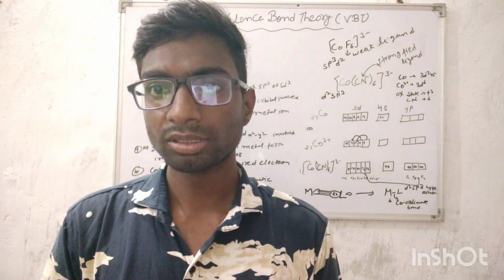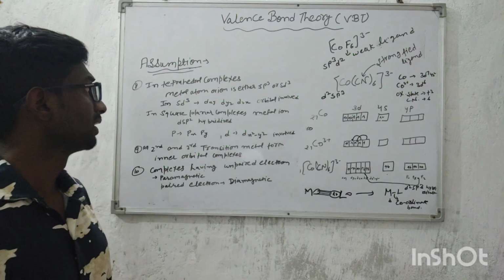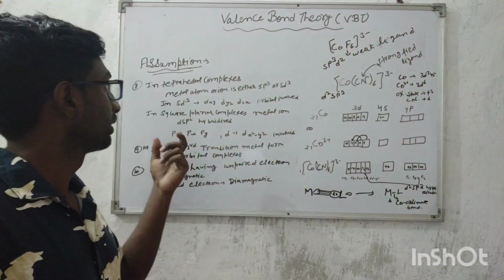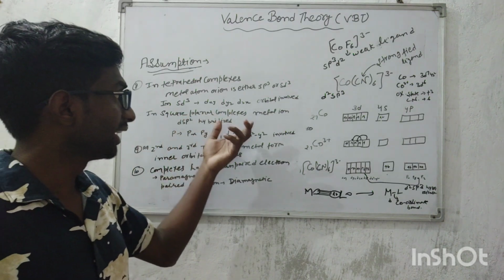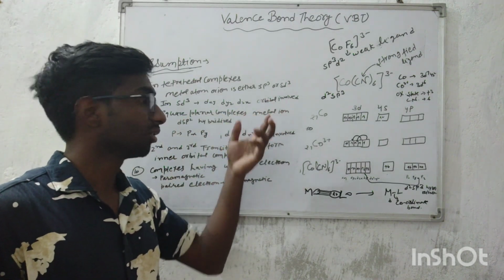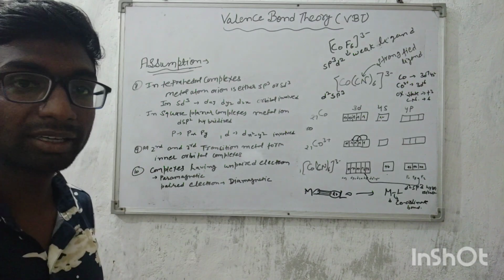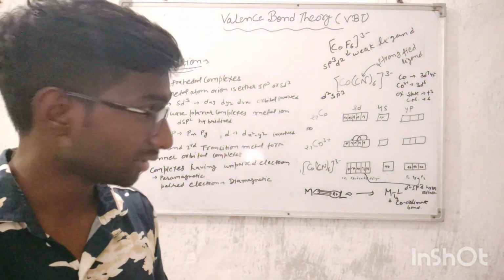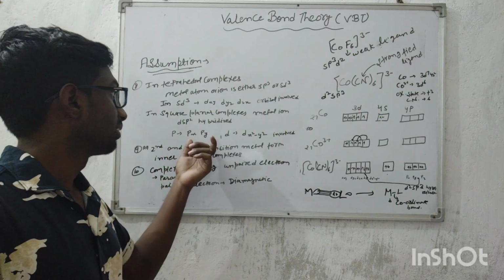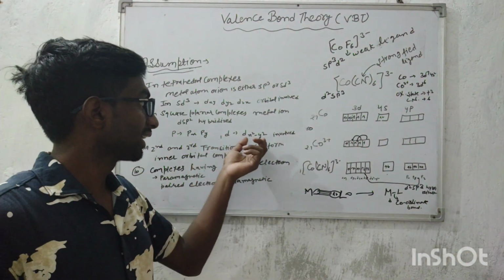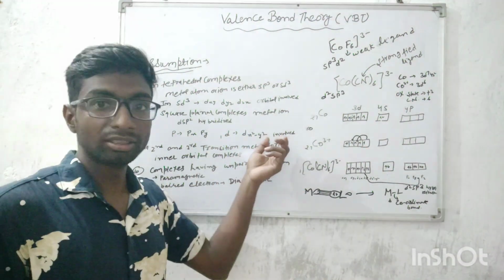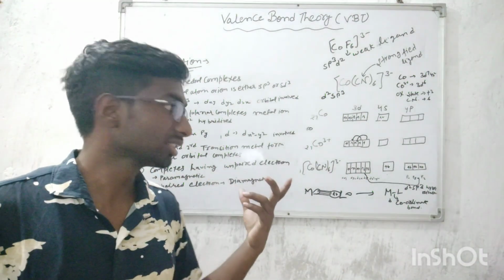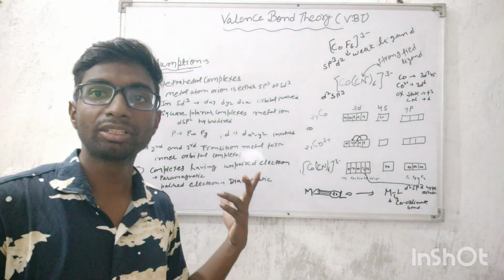Now the eighth assumption is that in tetrahedral complexes the metal atom or ion is sp3 hybridized. In sp3, dxy, dyz and dzx orbitals are involved. In square planar complexes the metal ion is dsp2 hybridized, where px and py orbitals are involved and dx2-y2 is involved. And the ninth assumption is that all second and third transition metals form inner orbital complexes.